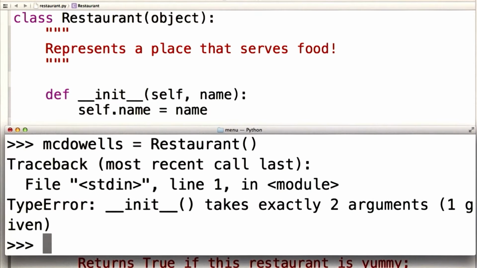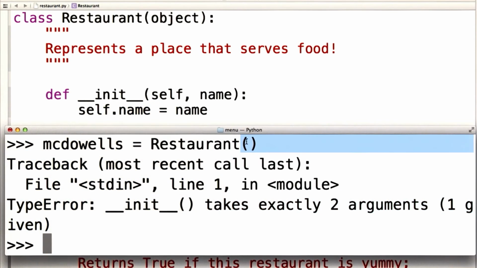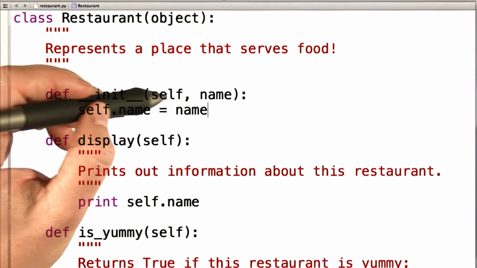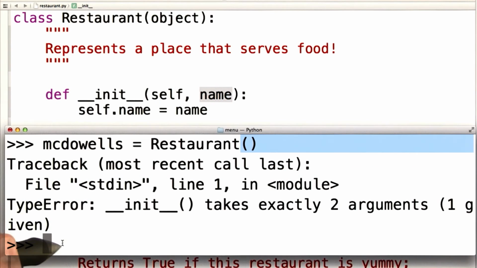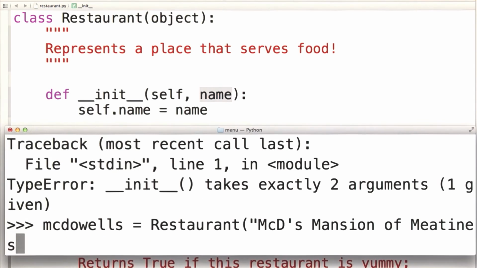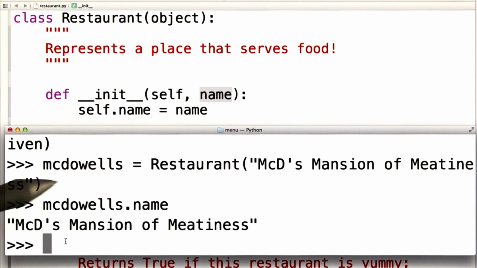Now we get an error, and the error we get is a type error that says init takes exactly 2 arguments, and we only give it 1. Well, it doesn't look like we give it any. It's getting 1 implicitly, which is the self object. But it expects 2. It expects self as well as a name. So let's give it a name. Now we didn't get an error, and we'll see that McDowell's has the name attribute defined as what we passed in.